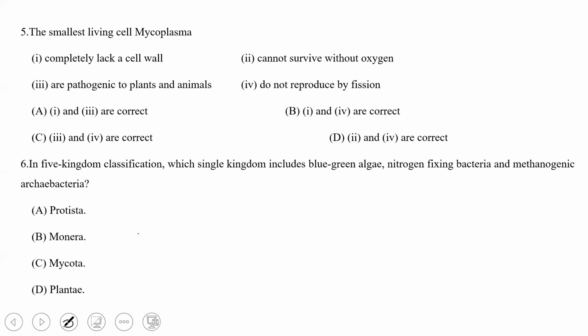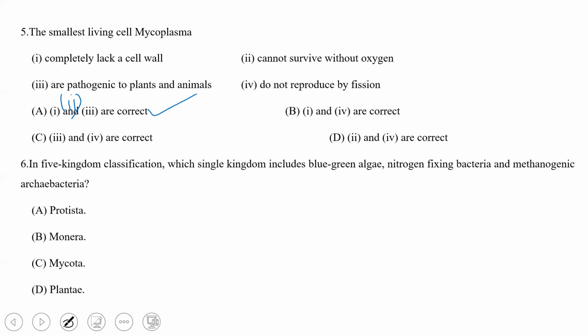So we know that they completely lack a cell wall, they cannot survive without oxygen, and they are pathogenic in nature to plants and animals. All three statements are correct. So options 1, 2, and 3, all three are correct.